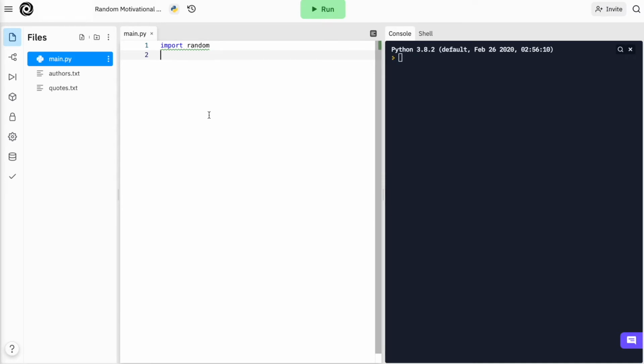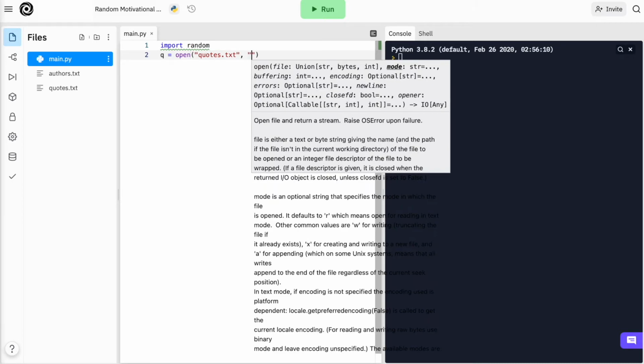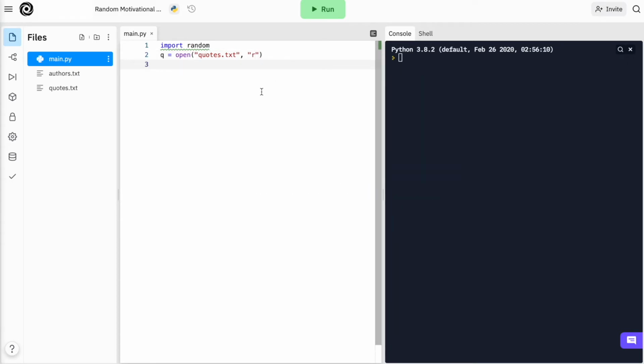So I'm going to start with the quotes, so I'll say q is equal to open the quotes file, quotes.txt, and I want it to be a read-only file, so just going to read through the contents. And I'm going to say quotes is equal to q.readlines.